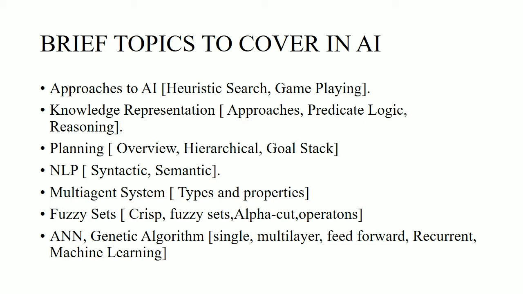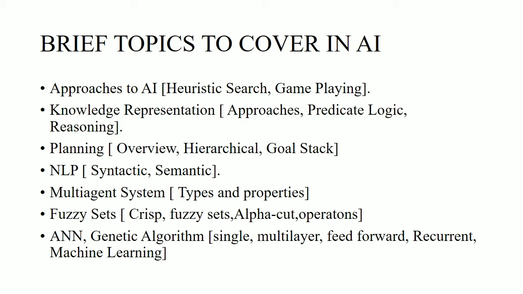So the approaches to AI give you problem solving and different searching methods, the traditional as well as the heuristic searching method, or you may say informed and uninformed search.